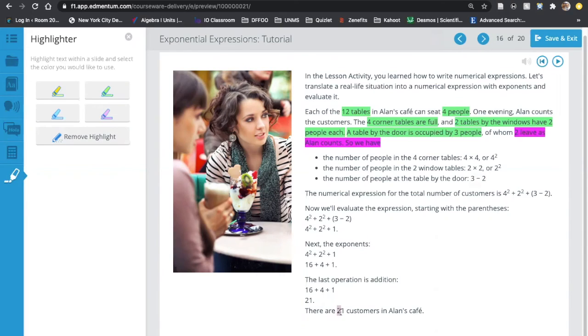Now again, this might seem like a scenario that doesn't make sense because you might say, hey, Mr. Correa, I can count up 21 people faster than it takes to do all this, right? But again, the idea here is we're just getting you guys in the habit of being able to do this so that when we throw a really complicated question at you, you already know how this works, right? So if we said, you know, there's 50 tables in his restaurant, each table holds 25 people, and they give you a scenario like this, right? It's going to be a lot easier to then multiply those numbers out instead of going through and trying to count every single person over there, right?